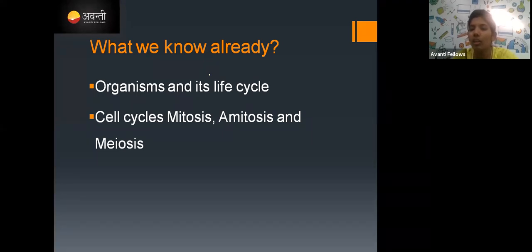Yes, Lipika, very good. Mitosis is the equational cell division, whereas meiosis is a reductional cell division. Yes, Ananya is very good. People from YouTube, you can also answer. So we know all these things already, but why am I mentioning them here? Because organisms give rise to a new individual only because of cell divisions, right? Mitosis and meiosis happen, and later that gives rise to a new individual. That's why I wanted you to recall organisms and their life cycles and cell cycles. Just try to recall them in between when we are discussing.